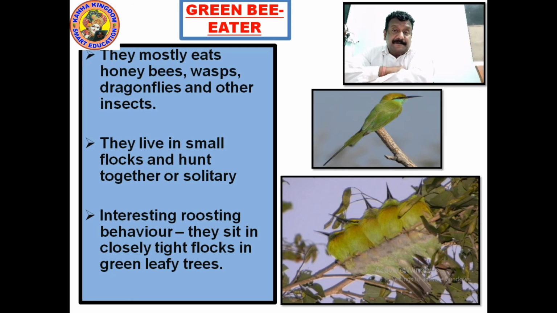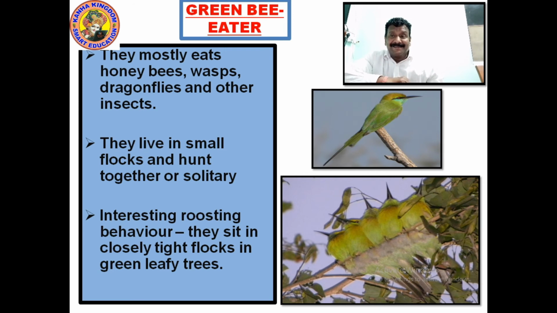Now, green bee eater. When you speak about the green bee eater, what do they mostly eat? They mostly eat honeybees, because its name itself gives an idea. Bee eater. They mostly eat honeybees, wasps, dragonflies and other insects. These are the types of insects. They live in small flocks and hunt together or solitary. Hunt together means working as a team, and solitary means all alone, single.